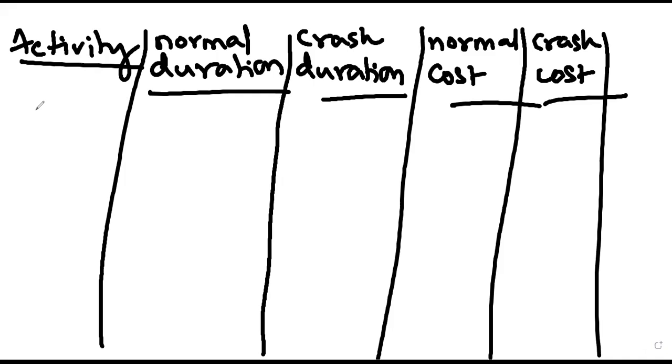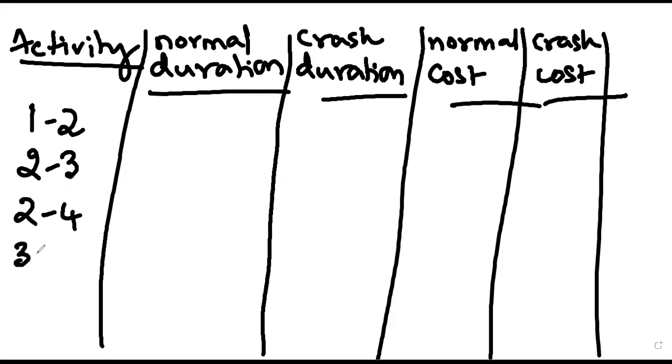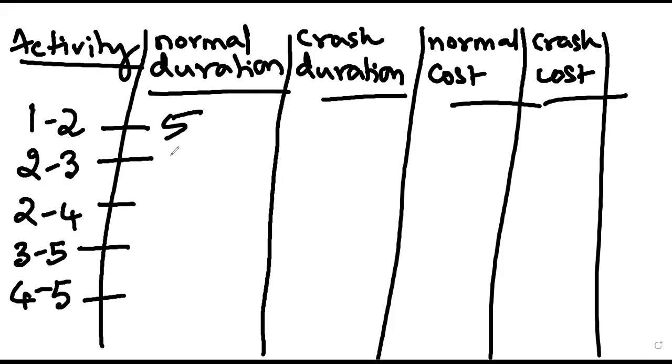Okay, so what are the different activities? 1 to 2, 2 to 3, 2 to 4, 3 to 5, 4 to 5. Normal duration: 5, 5, 7, 7, 6, 5, and 8.